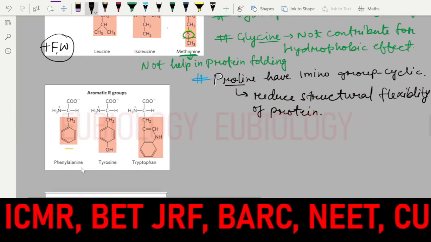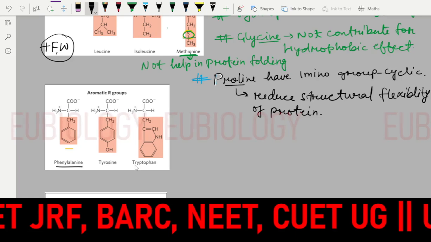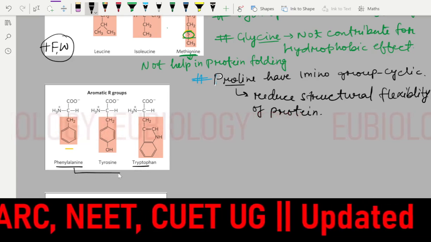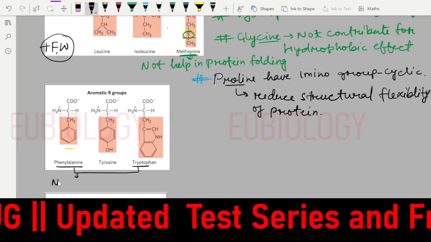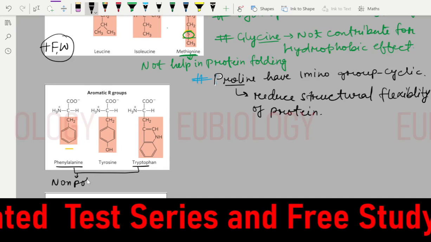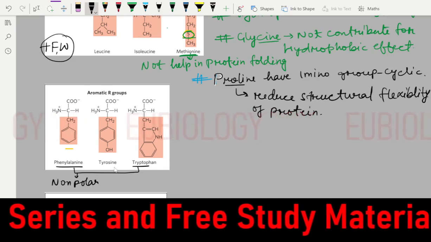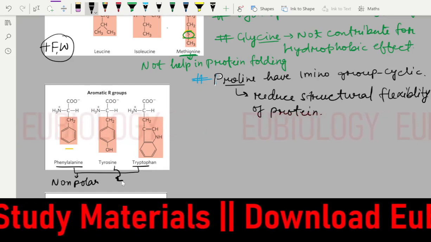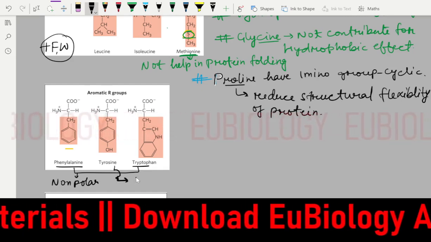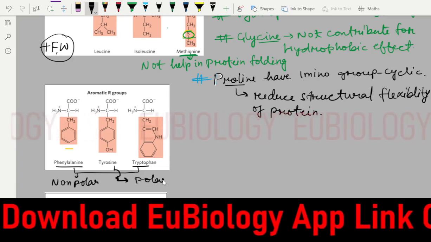So tryptophan and this both are non-polar, and tyrosine is the polar amino acid.